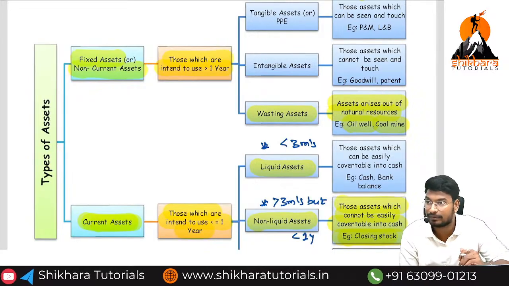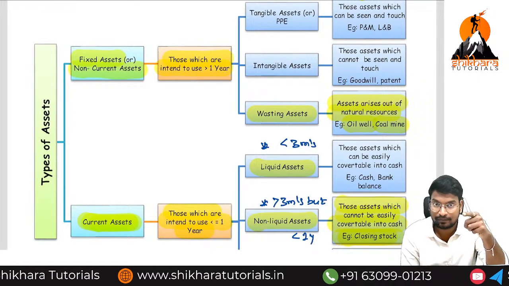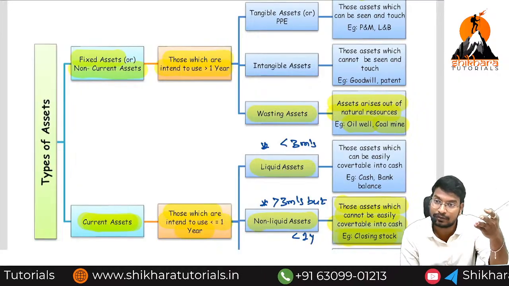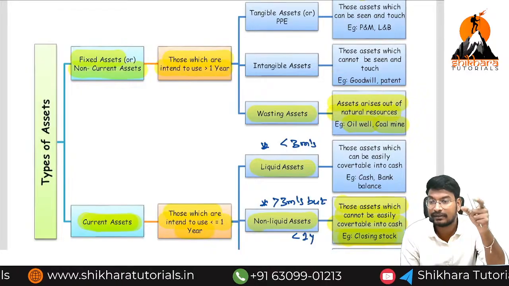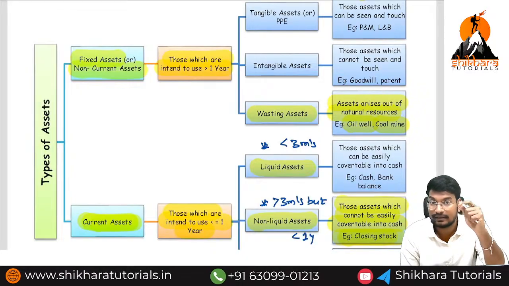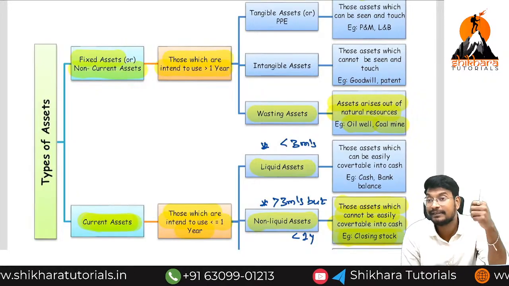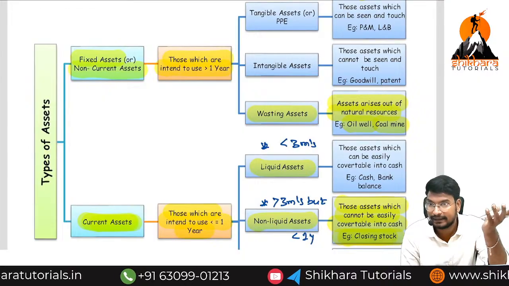That is called a vesting asset. For example, you have taken a camera. Is the camera's benefit more than 1 year or less than 1 year? More than 1 year, we intend to use it for more than 1 year. So the camera is a non-current asset, and it is tangible. Goodwill is intangible. A patent is intangible. Copyright is also intangible.